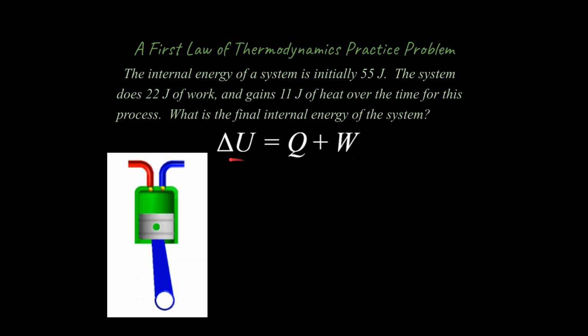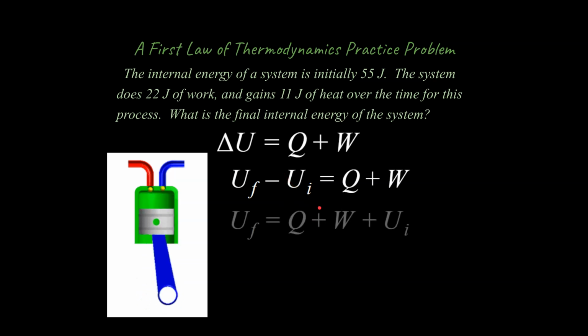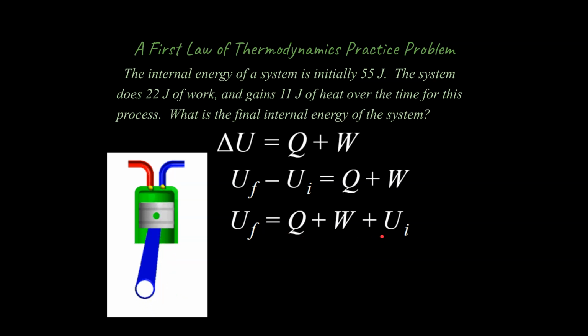So with any delta situation, we can break apart a delta and get final minus initial. And that's what we're going to do right here, and we are looking for this. So I'm going to add U initial, internal energy initial, to both sides of the equation to cancel it out on this side over here. So now the final internal energy is equal to the heat added to the system, the work done on the system, compressing it, all summed up along with the initial internal energy of the system. And I think that makes sense. We're just keeping track of the amount of energy that this thing has, and those are the logical ways it can gain or lose energy.